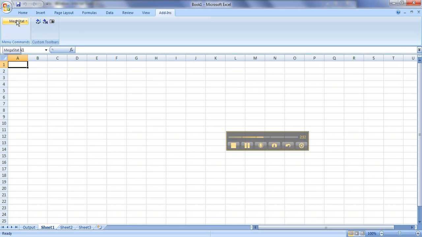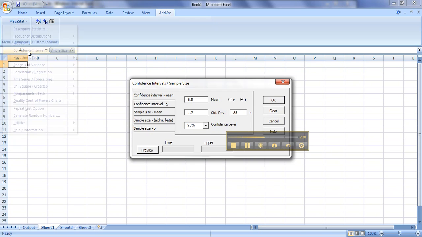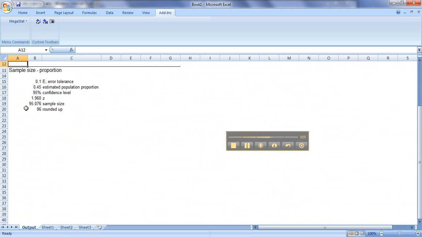So all you have to do is go to MegaStat, and again, this is a shortcut to what the workbook tells you. Down to confidence intervals, and then sample size needed P, that means for given proportion. Click that. E is the desired margin of error. You're just going to hit 0.10, and it says the best estimate of the population proportion is 0.45, and confidence level is 99%. And you just hit OK. 96 would be the answer to that one. So that's my, I'm going to hit pause again.